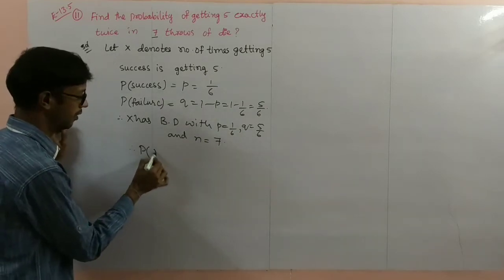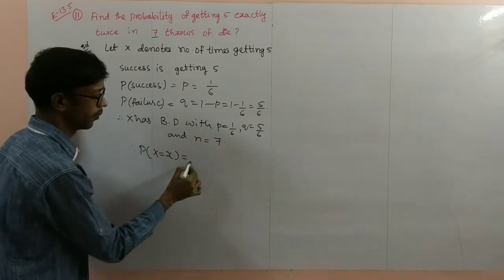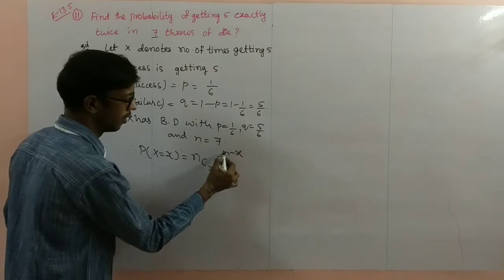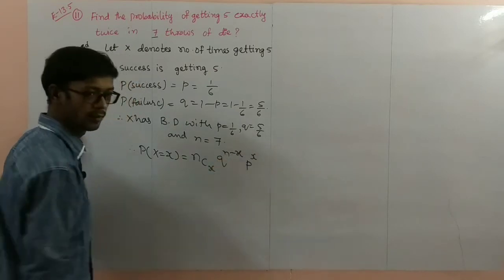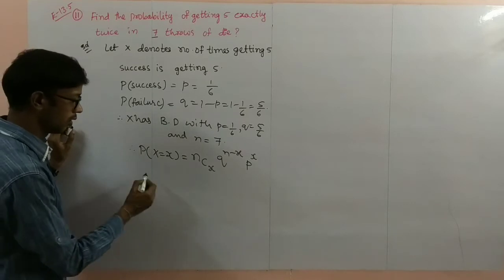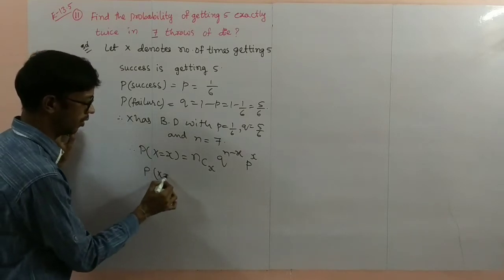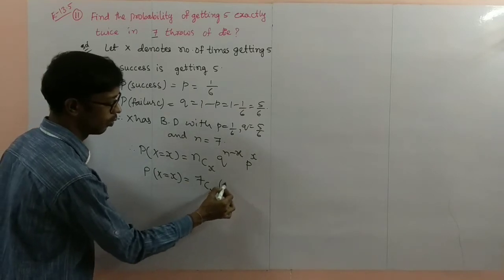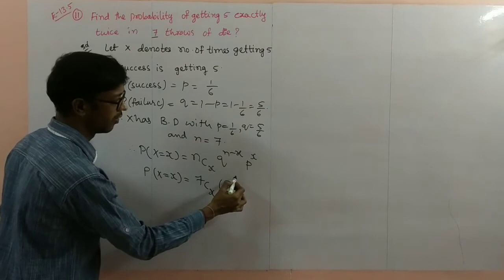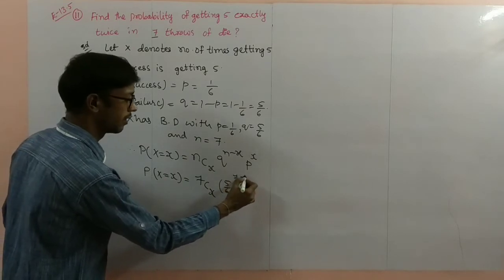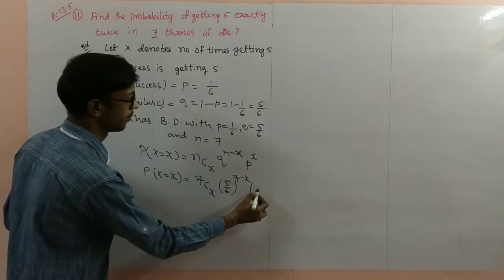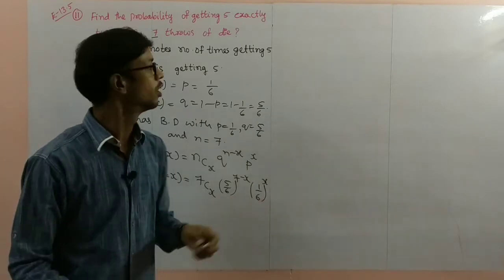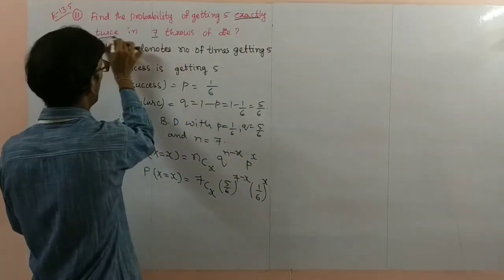Therefore, P of X equal to x is nCx q^(n-x) p^x. Substituting, P of X equal to x is 7Cx (5/6)^(7-x) (1/6)^x. The question is exactly twice.